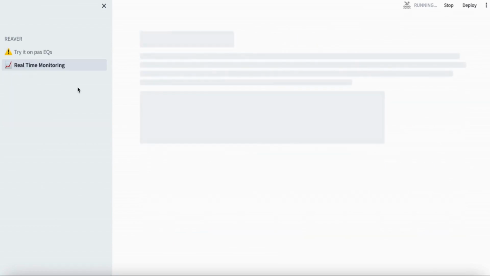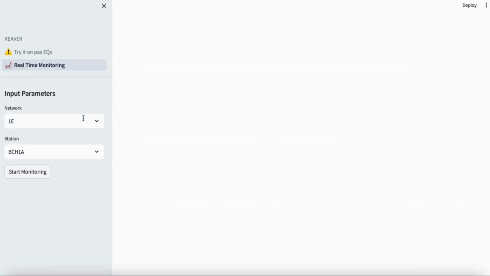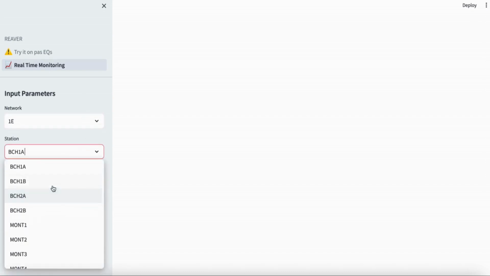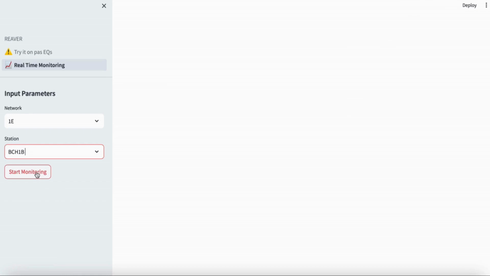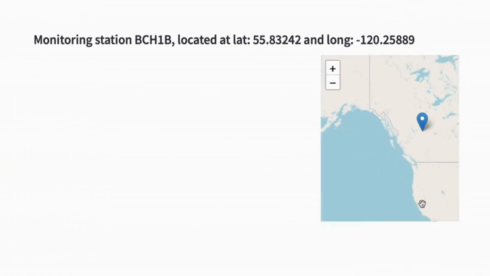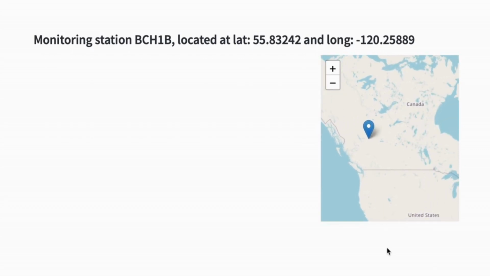Now let's apply REAVER to real-time waveforms. REAVER provides a list of seismic networks and stations from which users choose a station for real-time monitoring. We'll select Network 1E and Station BCH1B, a seismic station in Canada. Here's the location of the station on the map.